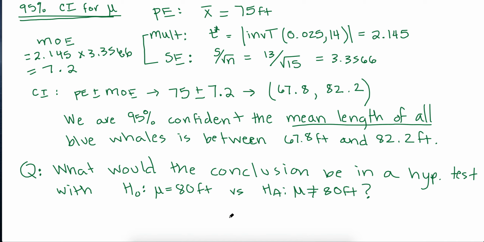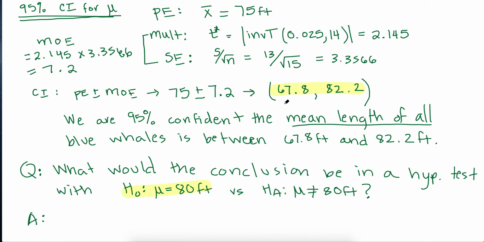Without actually working out the hypothesis test, we should be able to answer this and figure out the conclusion based on our interval above. Okay, so if you check out our interval above, here's our interval. What important number is in this interval between 67.8 and 82.2? Hopefully your mind is telling you that 80 feet is in between those numbers. The null hypothesis, 80 feet, falls in our confidence interval.